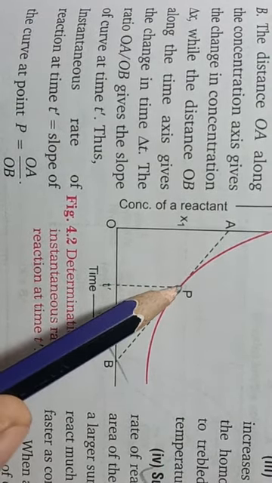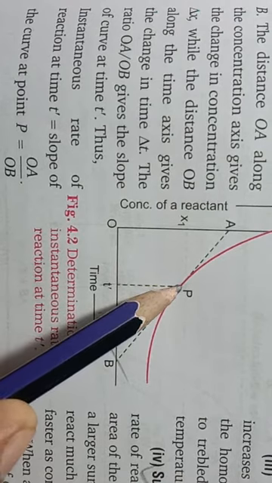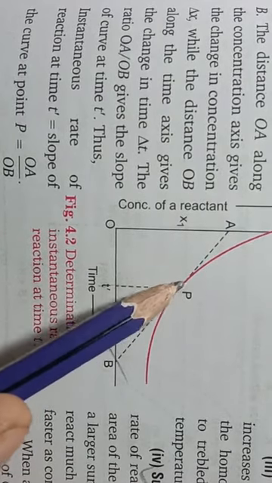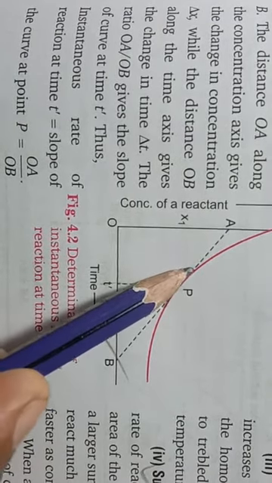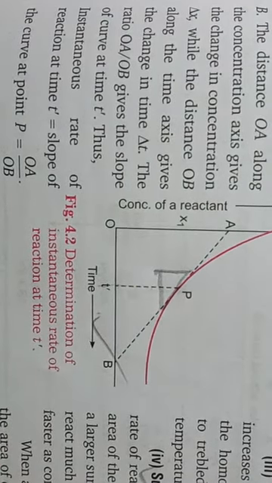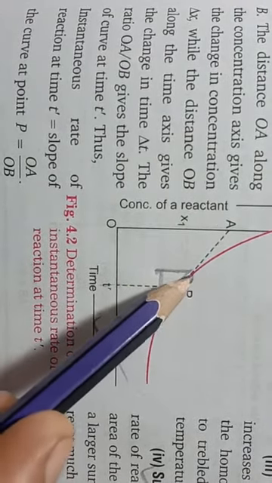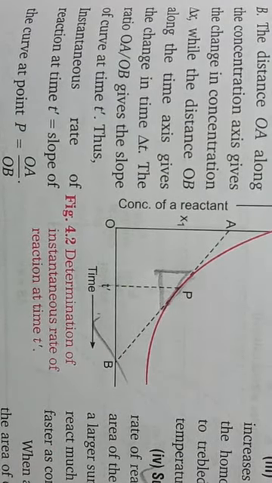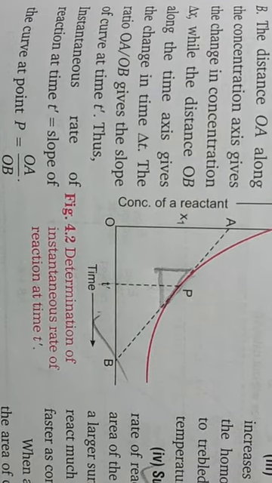On this curve we will draw a tangent in this way, and the value of this slope will equal the instantaneous rate of the reaction in terms of reactant.